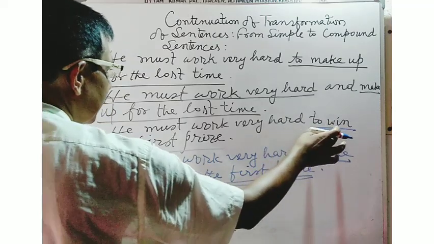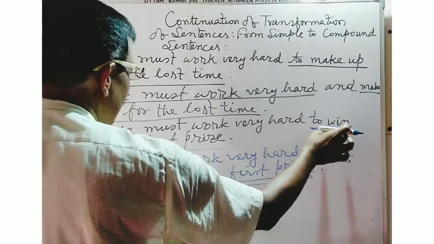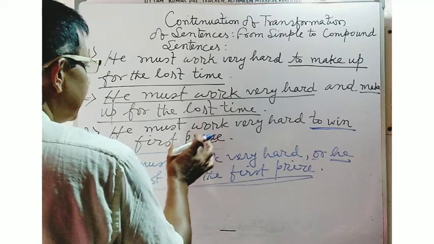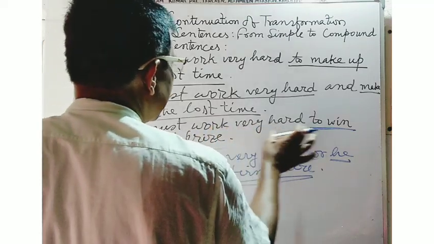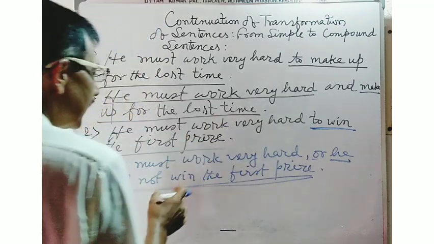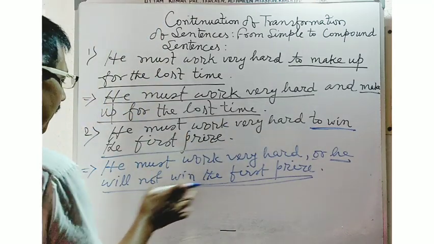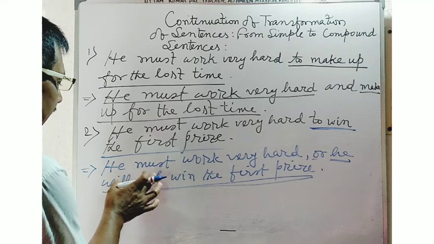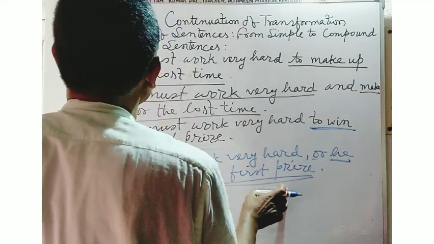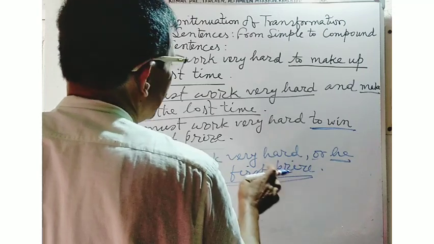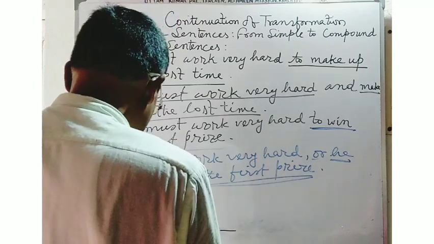His purpose is indicated here, to win the first prize. So at the time of writing the sentence as a compound one, you will have to write it in this way: He must work very hard or he will not win the first prize.